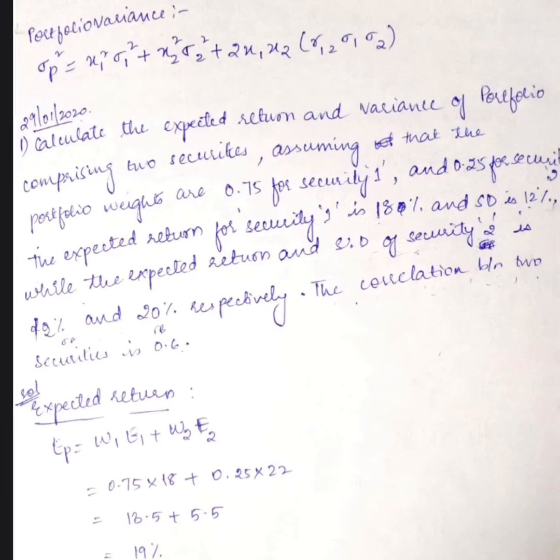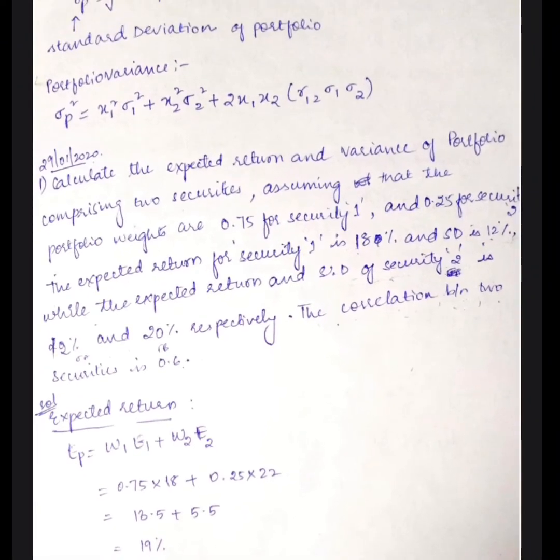Okay, now see the question, girls. Calculate the expected return and variance of a portfolio comprising two securities. Okay, so they ask you to calculate the variance of the portfolio for the two securities, assuming that the portfolio weights are 0.75 for security 1 and 0.25 for security 2. These are nothing but the proportions. Next, the expected return for security 1 is 18% and the standard deviation is 12%. While the expected return and standard deviation for security 2 are 12% and 20% respectively. So they have given expected return and standard deviation as well.